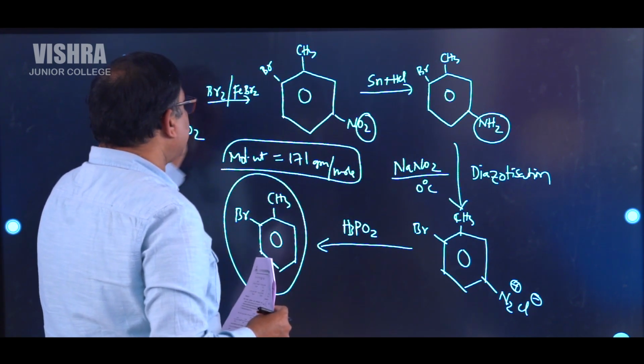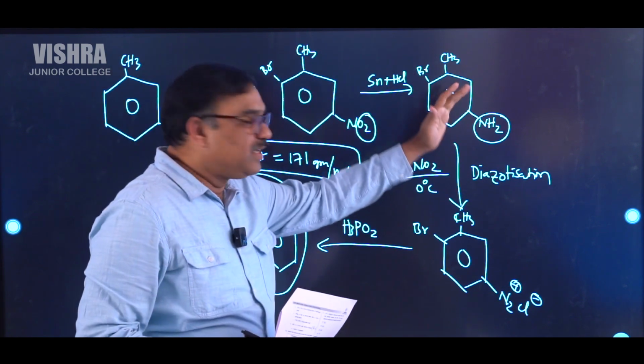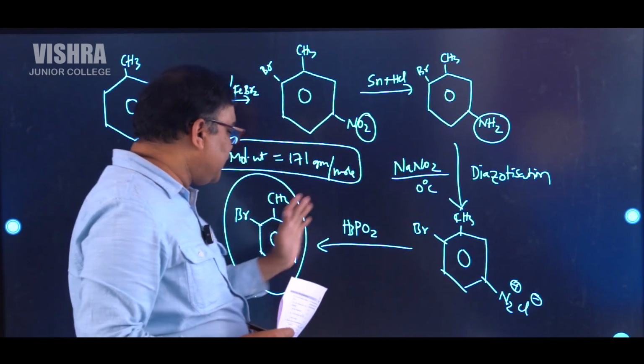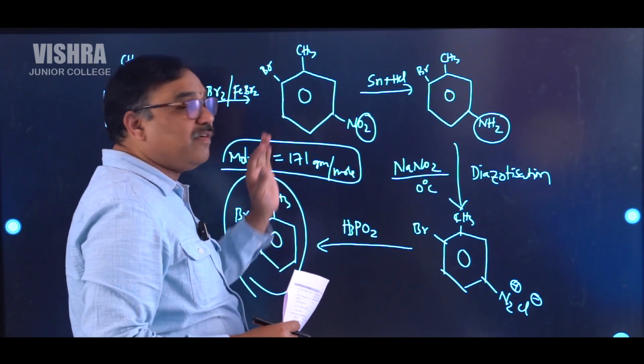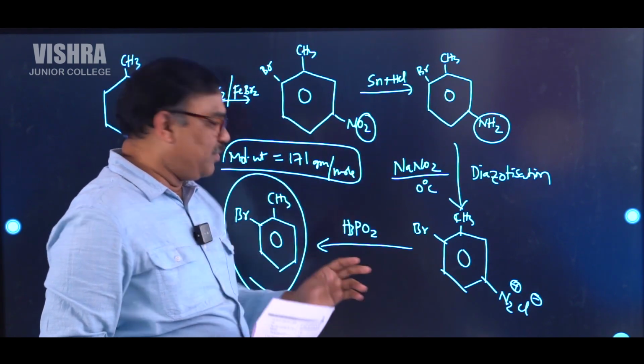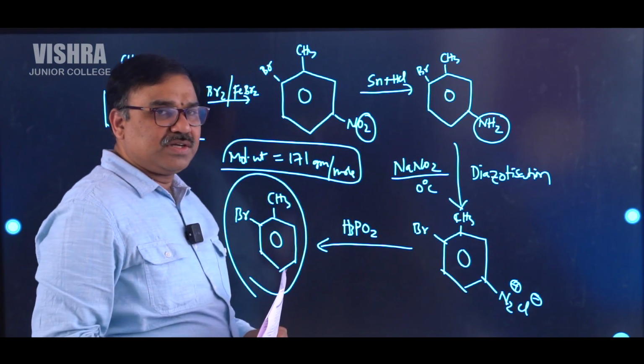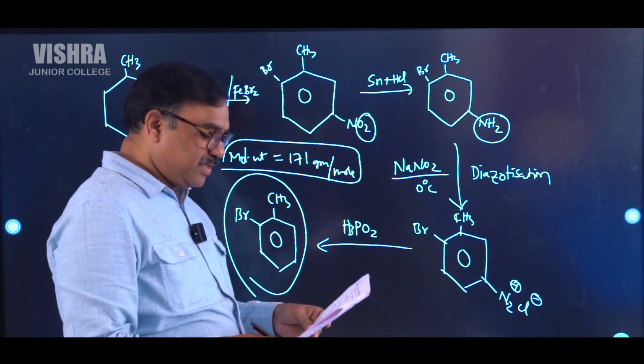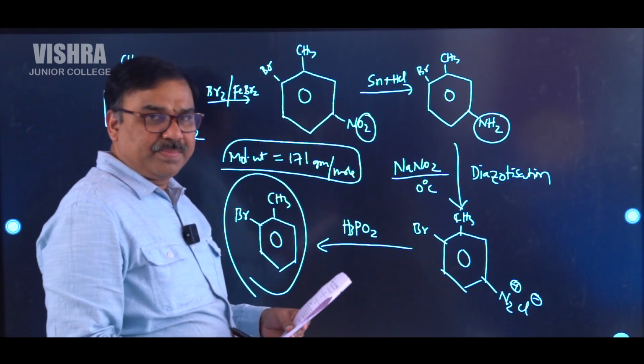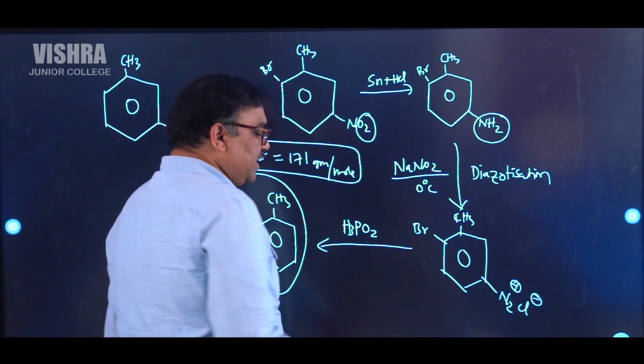So first option is like this. This one will give this, this one will give this, this one will give this. They are asking the molecular weight of the final last left compound. This is the last compound, a major compound. Find out the molecular weight, that will be 171. Very simple. Okay, now let us go to the next question.